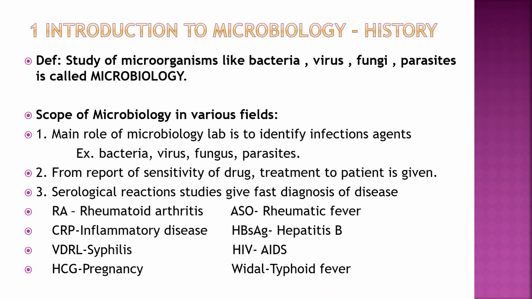Examples of that are the test for rheumatoid arthritis, ASO test for rheumatic fever, CRP test for inflammatory disease, HBsAg test for hepatitis B, Venereal Disease Research Laboratory test for syphilis, HIV, human immunodeficiency virus, for AIDS, acquired immunodeficiency syndrome, HCG test for pregnancy, Vidal test for typhoid fever. So these are a few serological reactions for the diagnosis of the disease and then treatment of the disease.